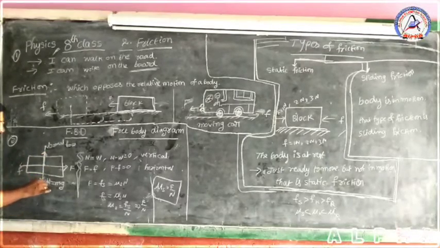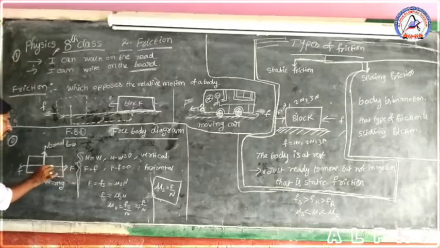Normal force is equal to gravitational weight. The force experienced due to gravity is called gravitational force. Here, the applied force is equal to the frictional force, and the applied force direction is opposite to the frictional force.